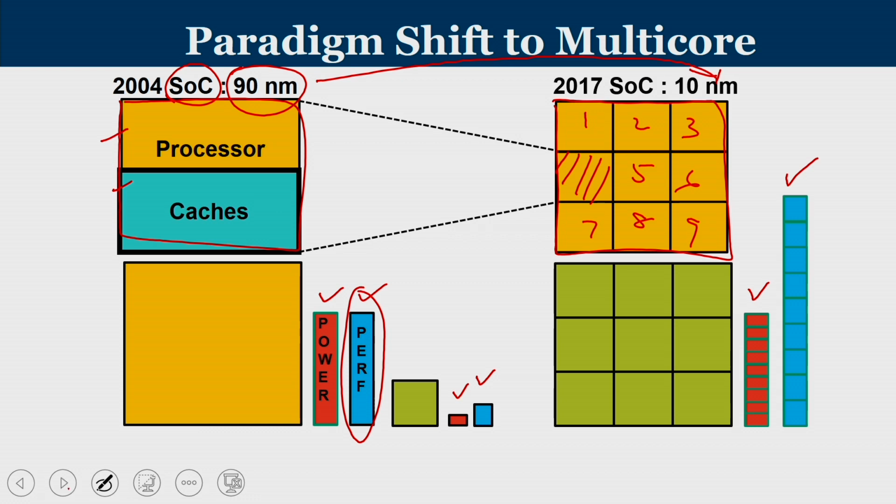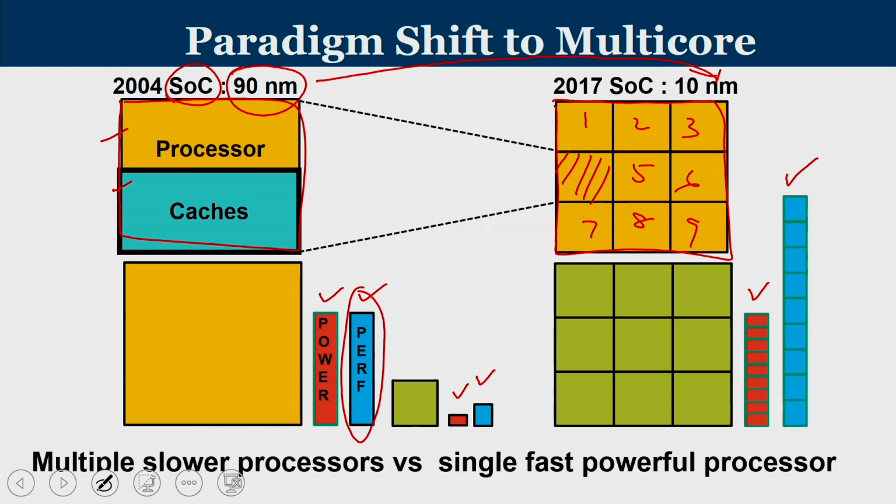So, what is the takeaway? Multiple slower processors are preferred over a single fast powerful processor. This is the whole idea of moving from the unicore processor, that making one processor really capable and very fast, is on one side of the balance. The second one is, can we have more simple processors so that they can do more work?